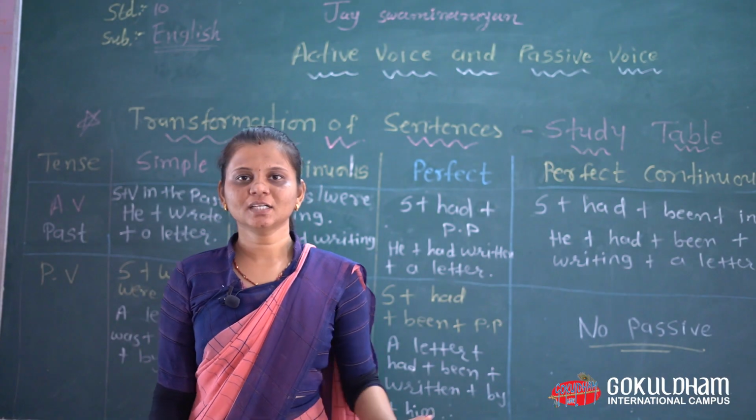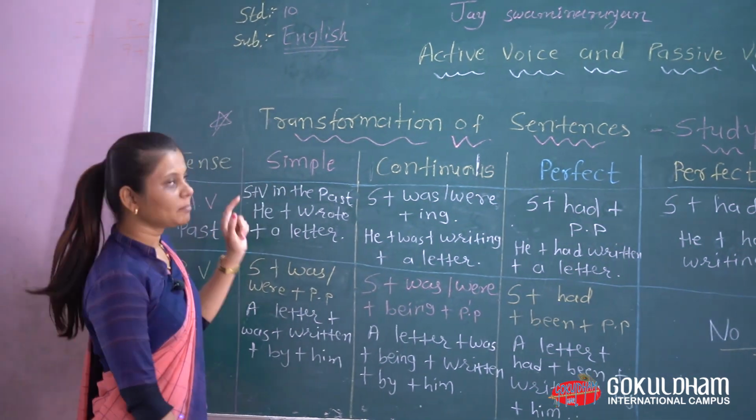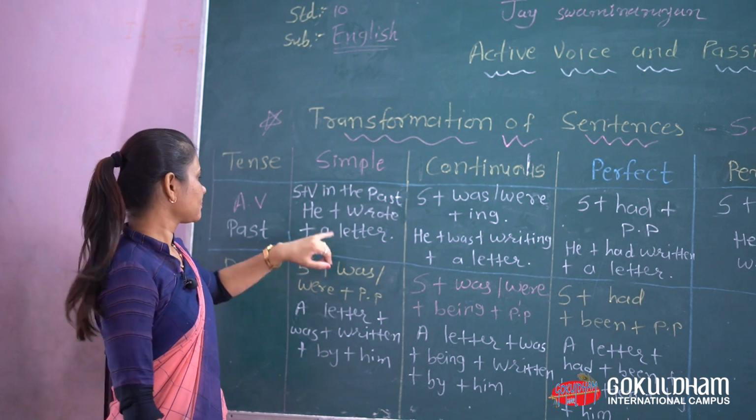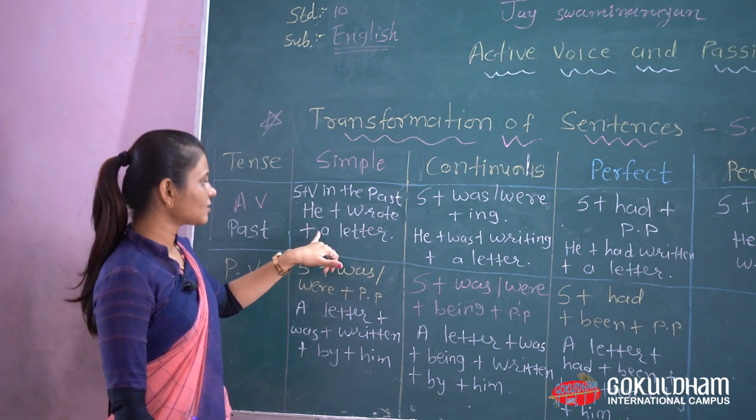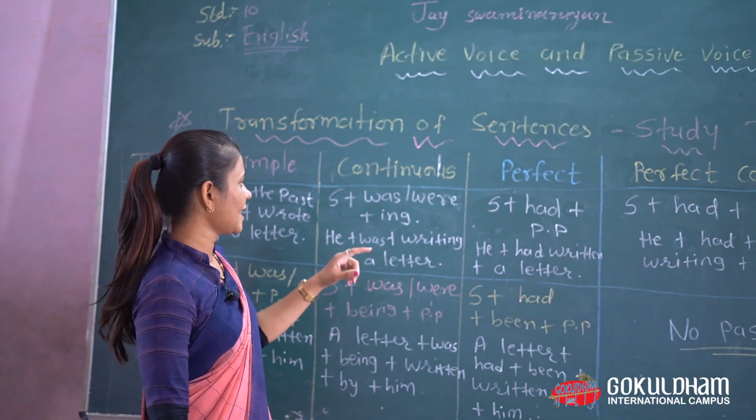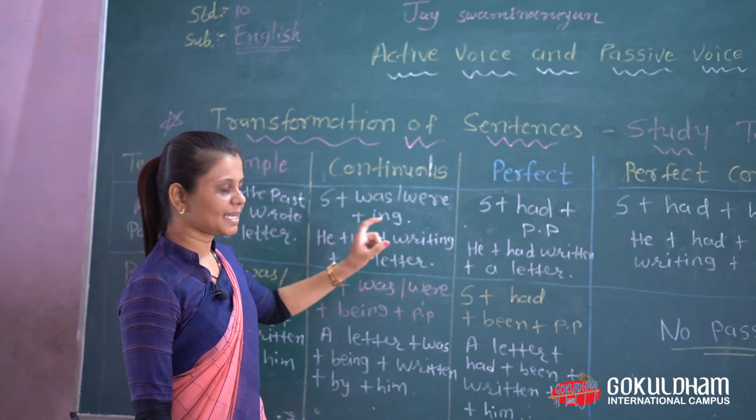After present we see past tense. Simple past tense: subject plus verb in the past. Example, he wrote a letter. Then continuous tense, meaning past continuous tense: subject plus was plus verb plus ing.